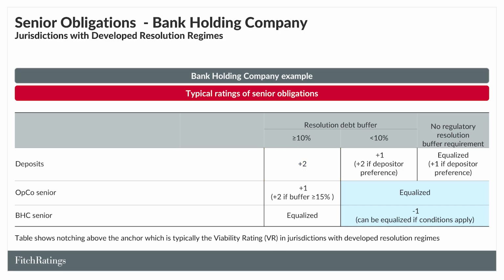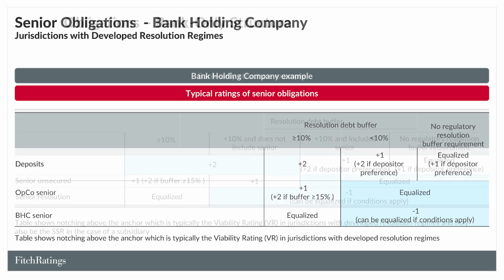Senior unsecured debt issued by the operating bank is typically notched up once above the VR anchor if the resolution buffer is 10% or higher, and twice if the resolution buffer meets 15%. Senior resolution debt issued by the bank holding company is typically notched once below the VR, but may be equalized if there is a large buffer or if other conditions apply.